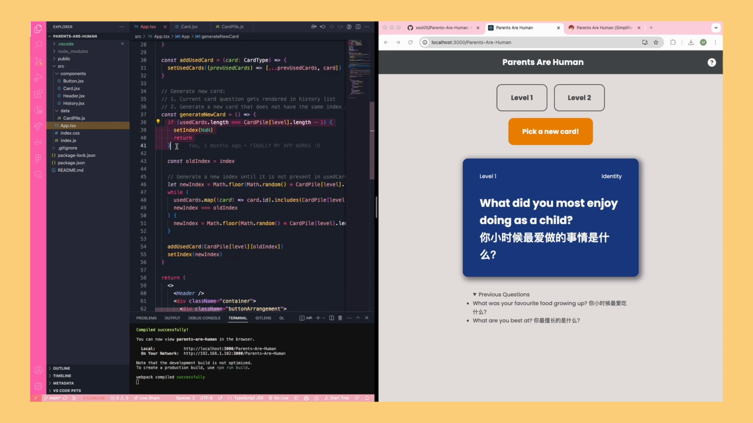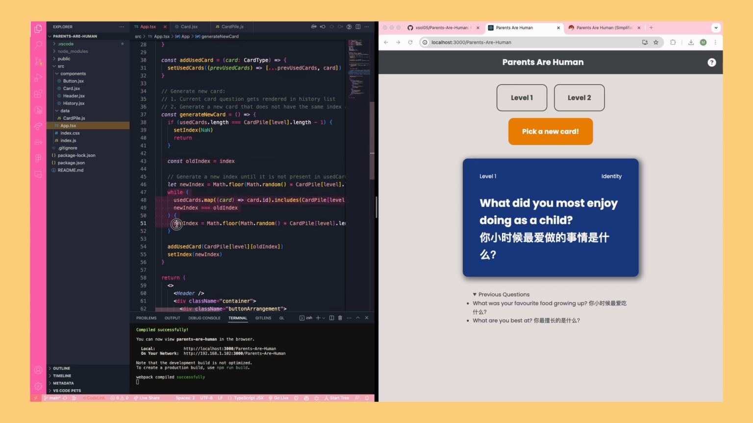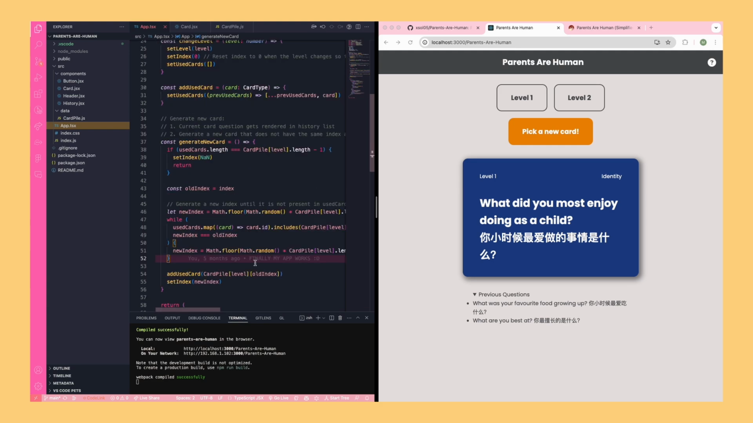So first of all, we check if there's even any more new cards to generate, and if not, we just return. But assuming there are still more cards to go through, we continue on. So we're going to set the current index as the old index, and then we're going to use this while loop, which is going to generate a new index until the new index is not present in the use cards array. Now what is this use cards array?